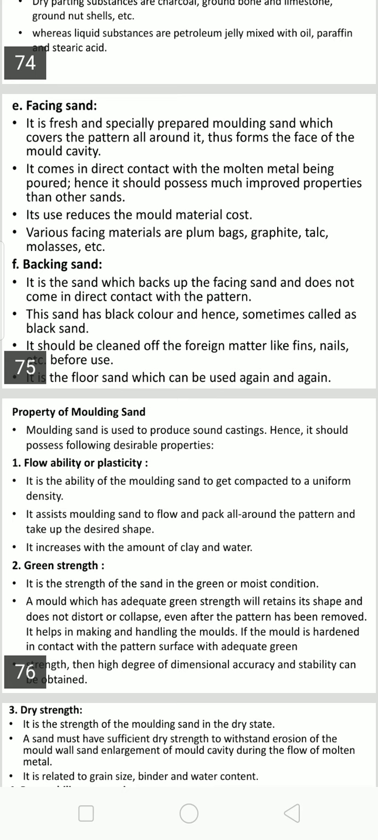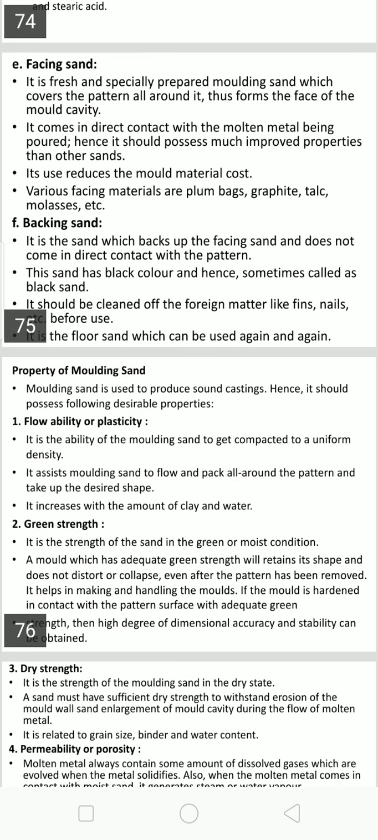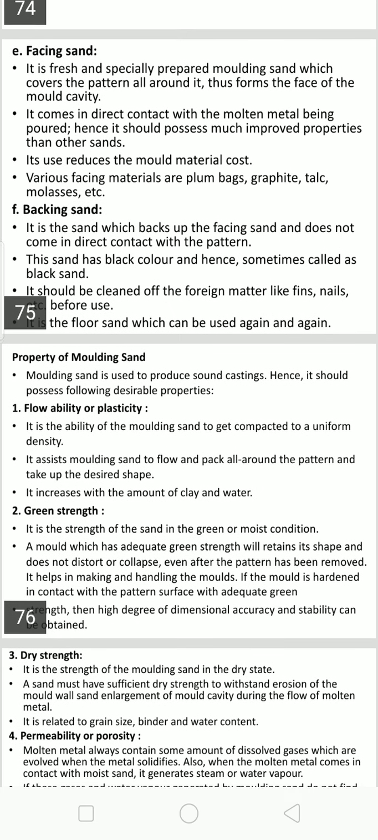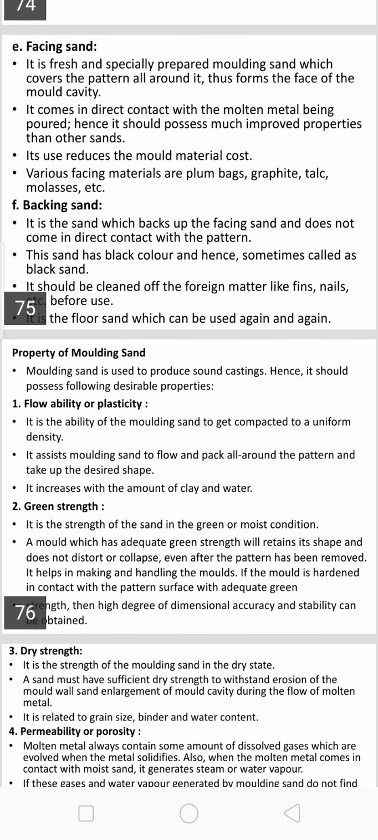So coming to the properties of the molding sand, molding sand is used to produce sound casting, hence it should possess the following desirable properties. Flowability or plasticity is the ability of the molding sand to get compacted to uniform density. It assists molding sand to flow and pack all around the pattern and take up the desired shape.